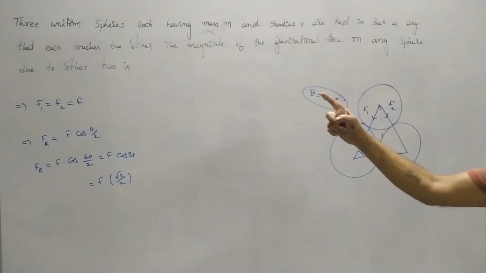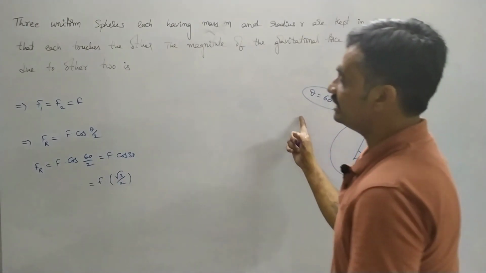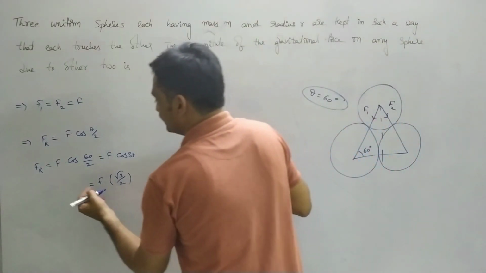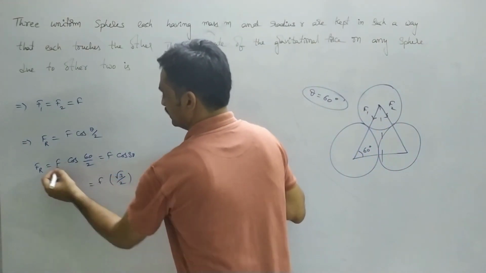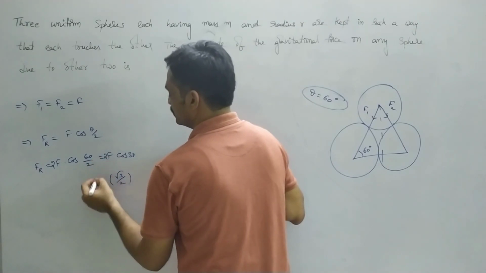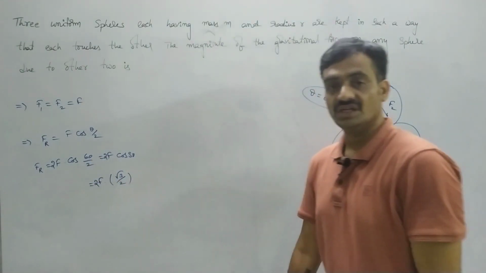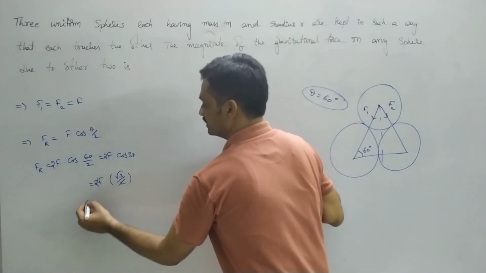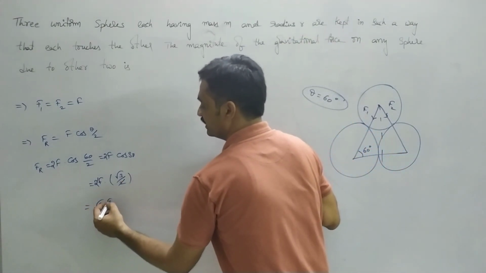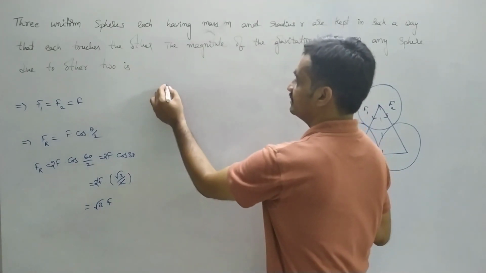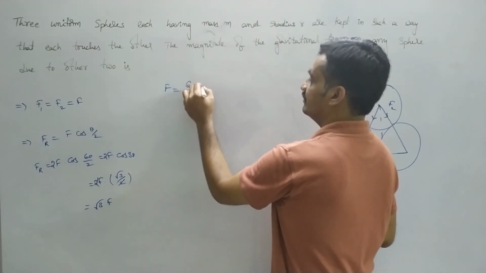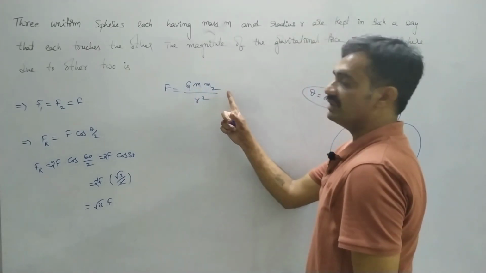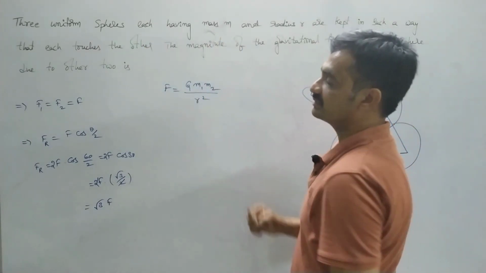Here we have to represent the force acting due to two bodies on the other body. Then the resultant is given based on these two forces, so we represent it as 2F into root 3 by 2. Observe that 2 and 2 get cancelled. Here we get root 3 F, where F equals G m1 m2 by r square, where m1 and m2 equal small m.